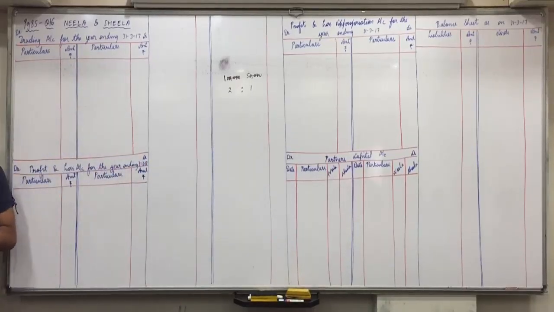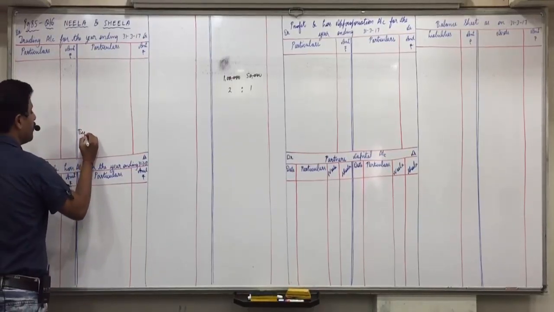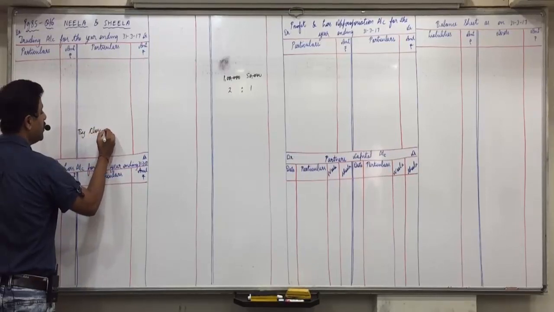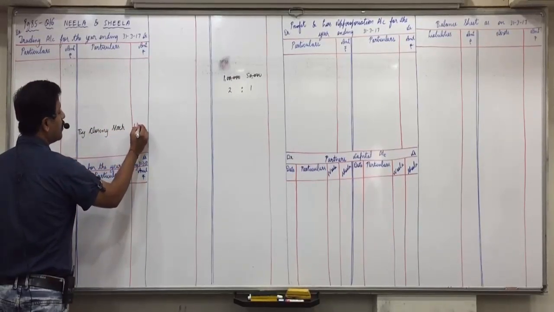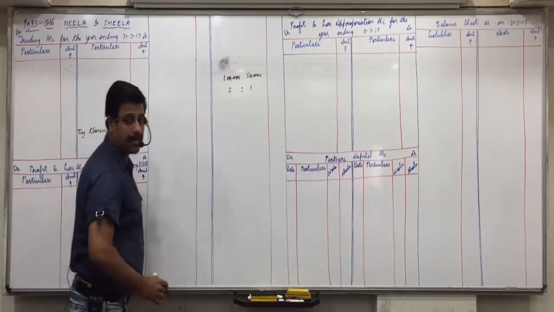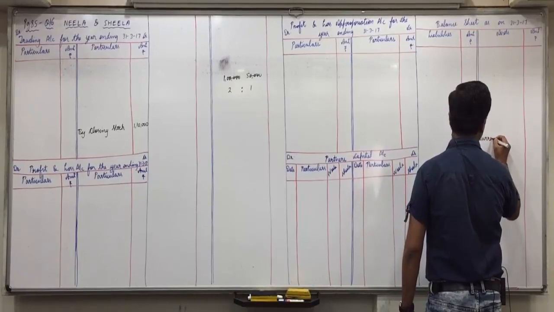So now, closing stock, one effect will come in trading account on credit side by closing stock 1,10,000, and second effect will come in balance sheet current assets, closing stock 1,10,000.